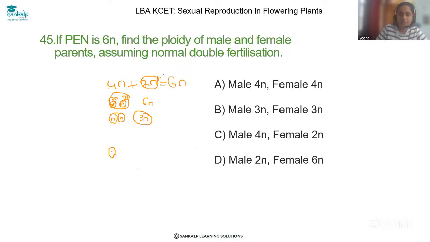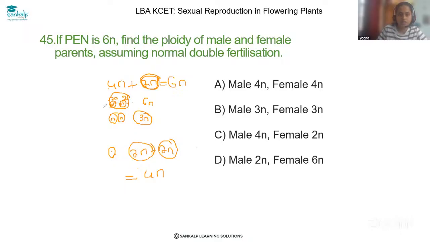If the male sperm cell is 2n, that means the plant is tetraploid. There will be two male gametes. One male gamete is 2n, another male gamete is 2n. So the male parent is tetraploid, and the female parent is also tetraploid, because here it has diploid polar nuclei, 2n and 2n.